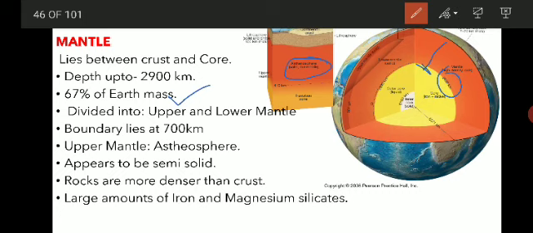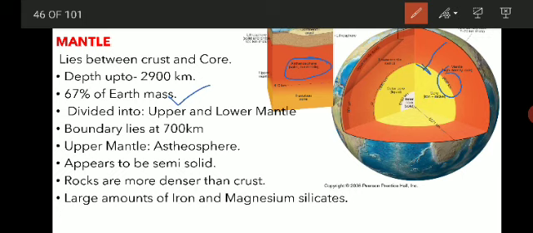So it is semi solid, and the rocks are denser than the crust, with a large amount of iron and magnesium silicates. So the mantle is mainly made up of ferromagnesian silicates, that is Fe, Mg, Al, Si and O. So that is the composition of the mantle.